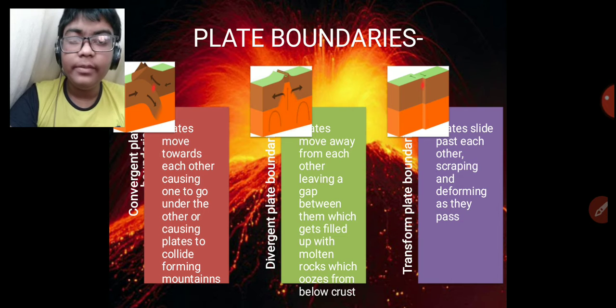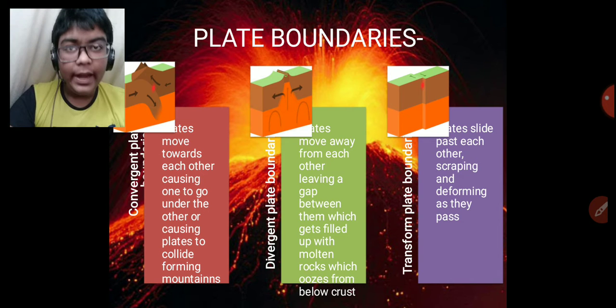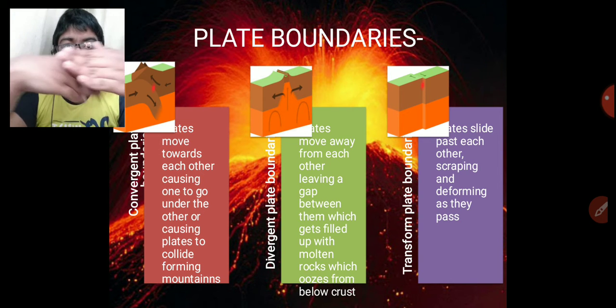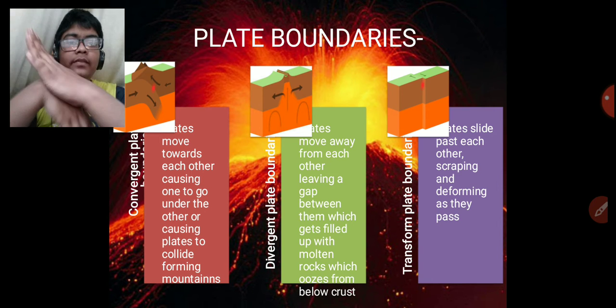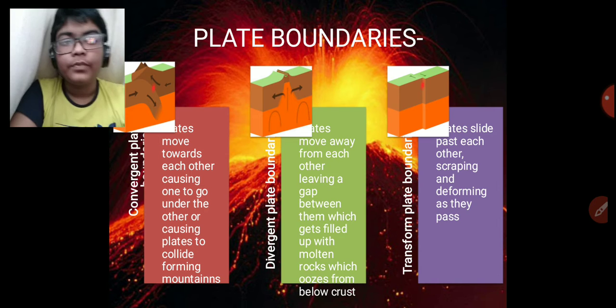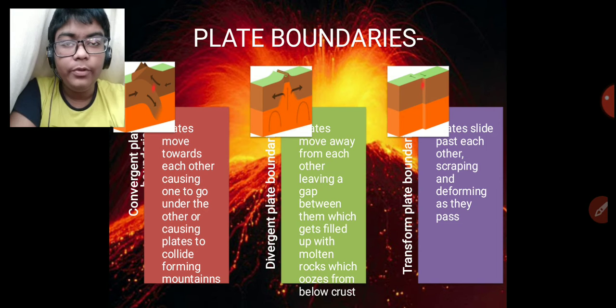First is the convergent plate boundaries. In convergent plate boundaries, the plates move towards each other, and when they clash, one plate goes under another plate, and in this way they form mountains. Fold mountains can be formed due to this.